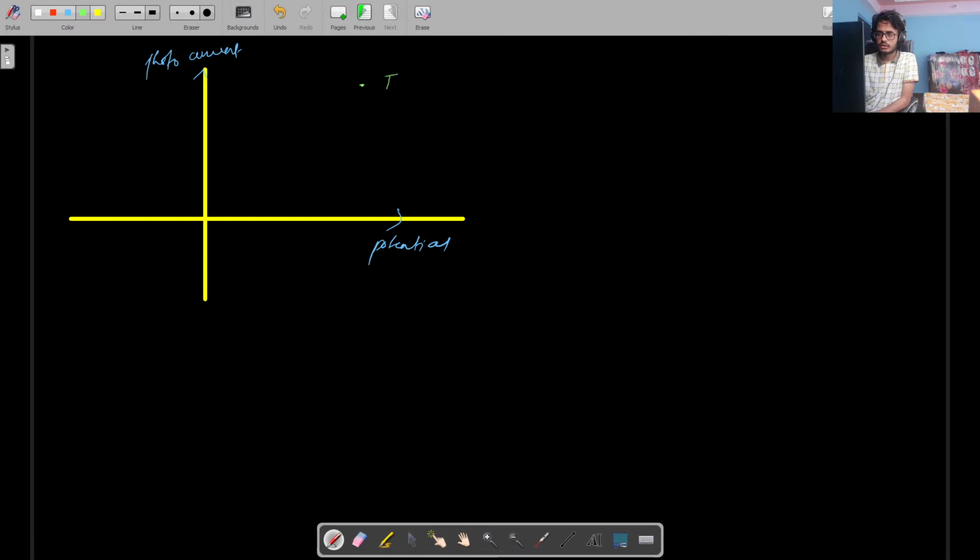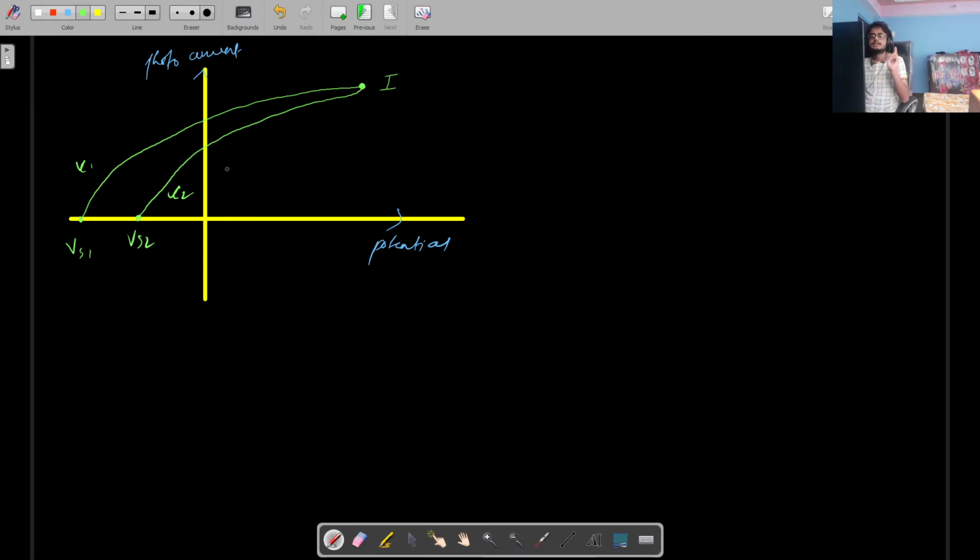So I have a constant intensity, right? But the frequency of both the light sources are different. So what this will basically mean is, we'll have two stopping potentials. So we have this for stopping potential 1, stopping potential 2, this is frequency 1, this is frequency 2.